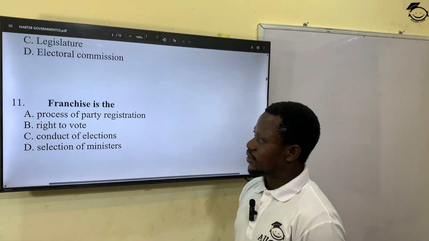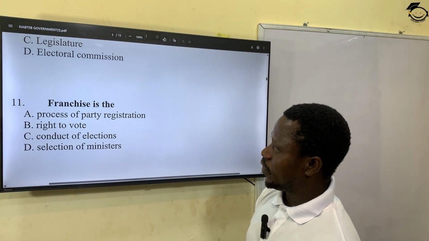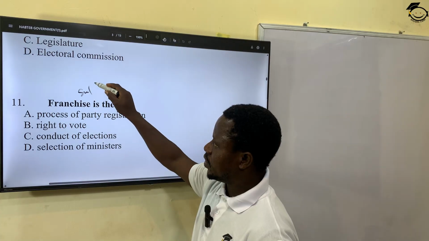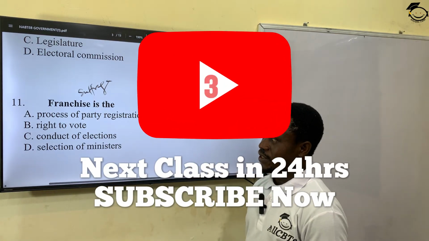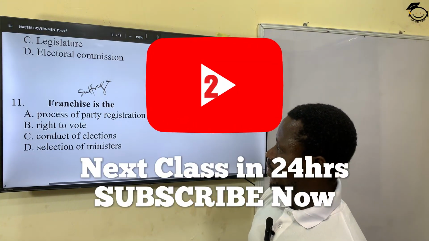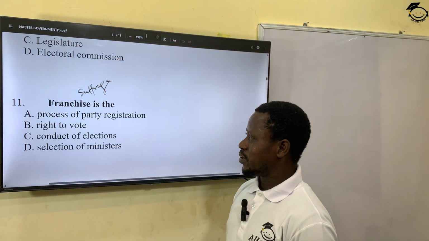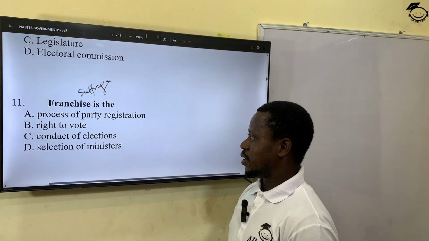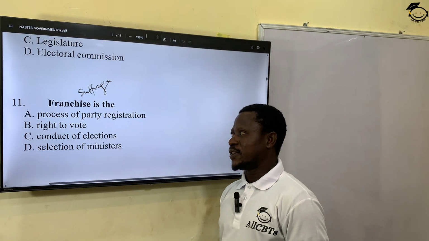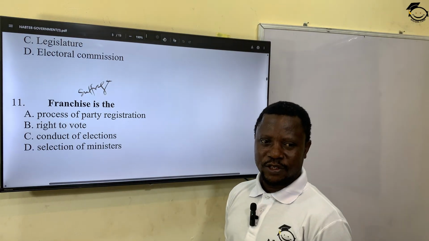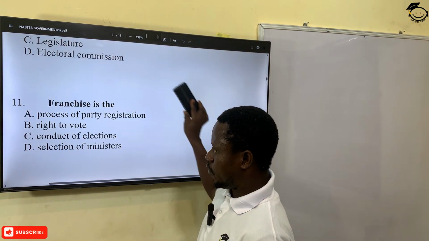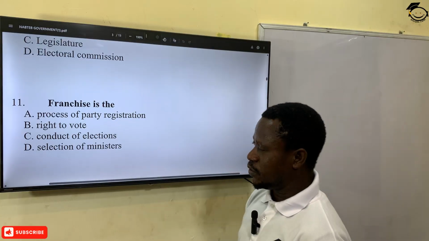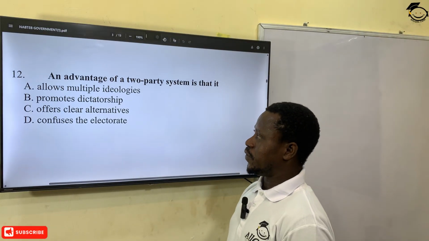Another name for franchise is suffrage. Okay? So what is suffrage or what is franchise? A, process of party registration; B, right to vote; C, conduct of elections; D, selection of ministers. The correct answer is B, the right to vote. Franchise means the right to vote and be voted for. So B, that was it, franchise.